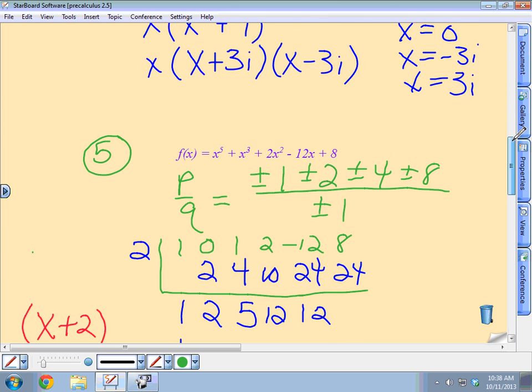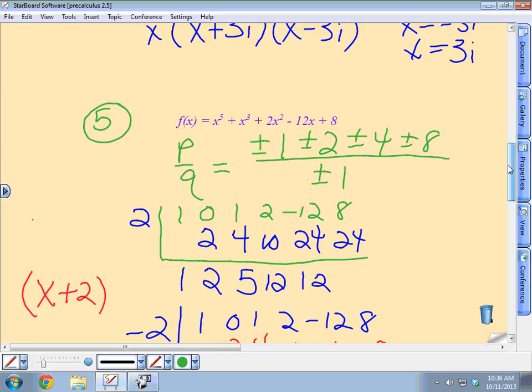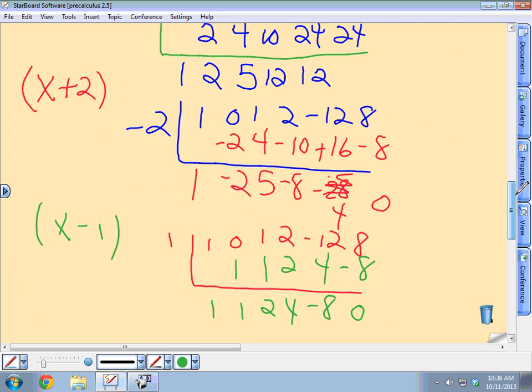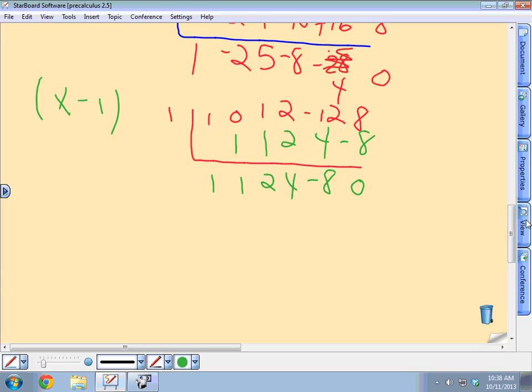Does someone have this polynomial written down? Just write it down real quick so when I scroll you can read it to me and I don't have to write it. You got it written down? All right. So notice something. I have a factor here of x plus 2 and now a factor of x minus 1 squared.